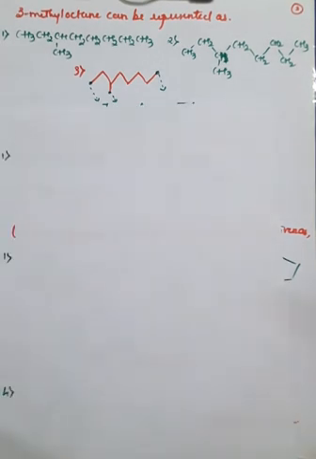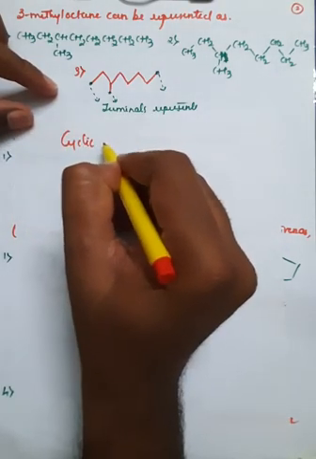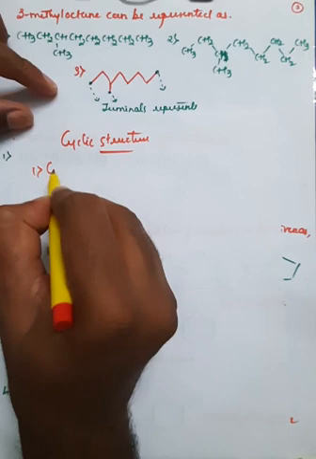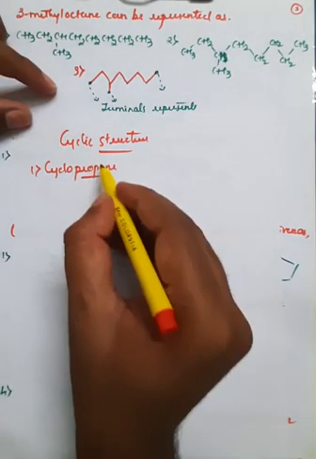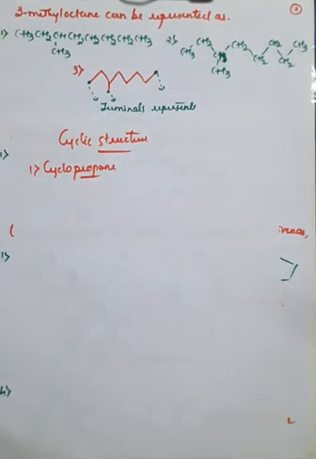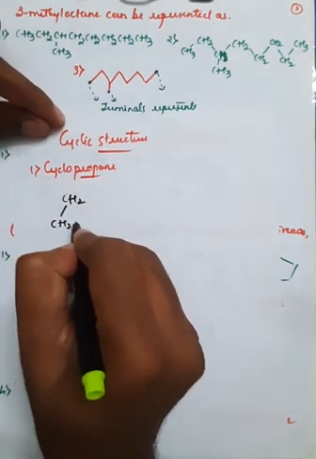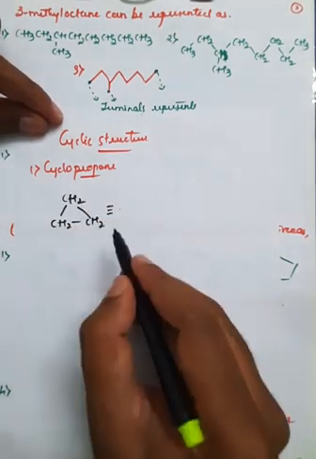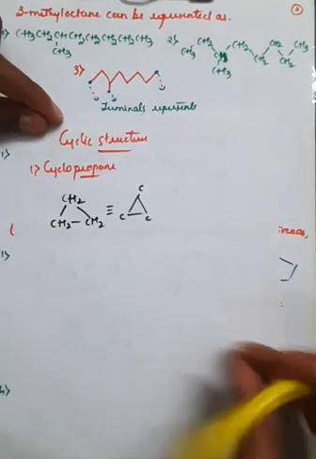If you take the cyclic structure, we are talking about the structure of a cyclic molecule, which you will call a cyclic structure. So if you take the first one, cyclopropane, propane is nothing but 3 carbon atoms which are bonded: CH2, further bonded with CH2, further bonded with CH2, and it is connected like this. The equivalent structure you can write like this, representing carbon, carbon and carbon. That is cyclopropane.